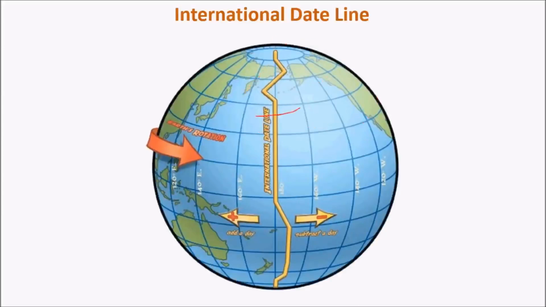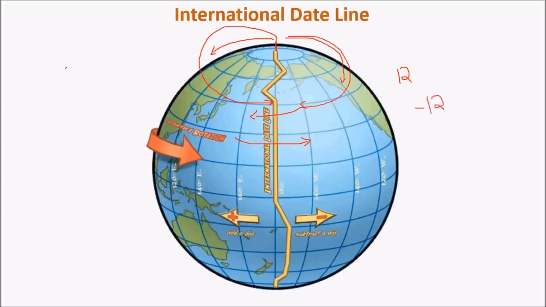So when a person moves from west to east, he would gain a day, and when a person moves from east to west, he would lose a day. Let's see why. We see that from the prime meridian, we take time as positive when moving towards the east, and we take time as negative when moving towards the west. For example, if a person travels all this way long, then it would be 12 hours ahead of GMT, and if he moves in this direction, then he would be 12 hours behind GMT.